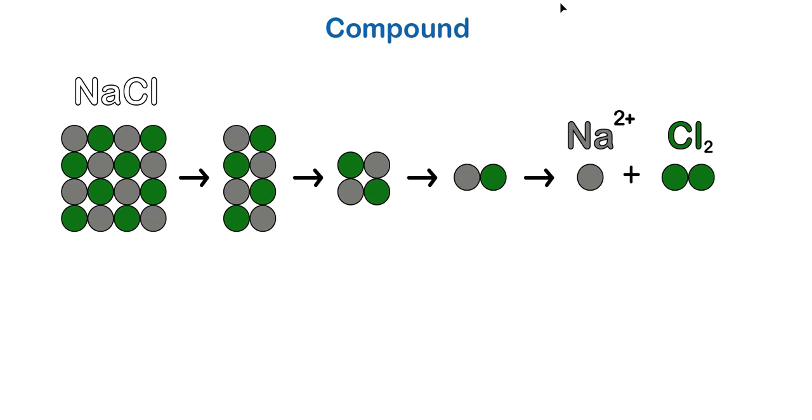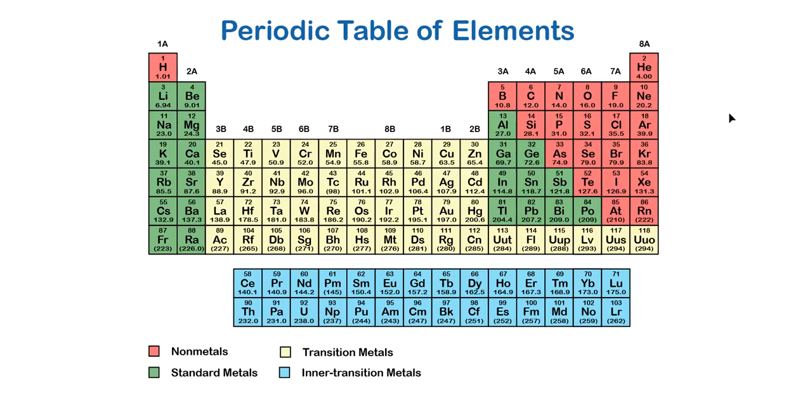So let's look at our elements and how we know what they are. We use the periodic table of elements. Now this, you've probably seen this before, it can be a little daunting. We are going to get to know this very intimately. You're going to understand why. So why is it this weird shape and not just a rectangle? There's a reason for that. You're going to understand that why.